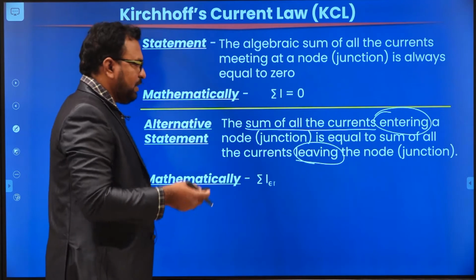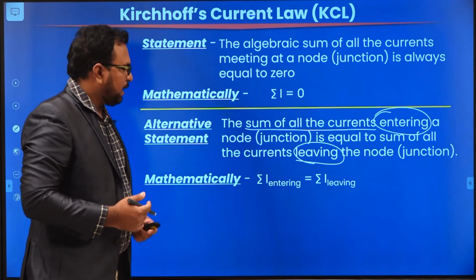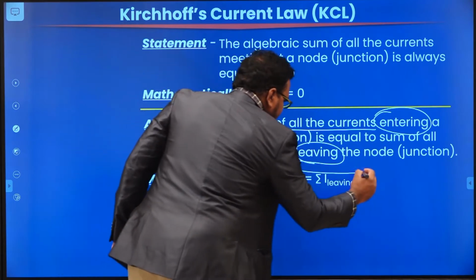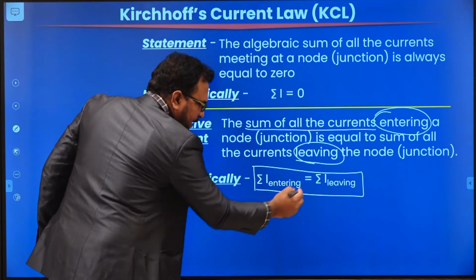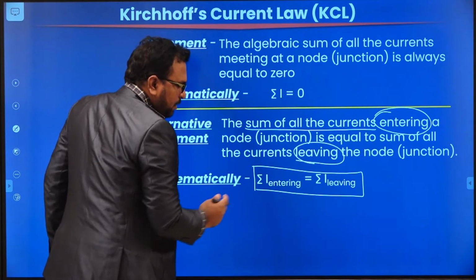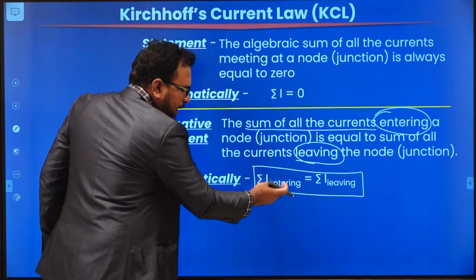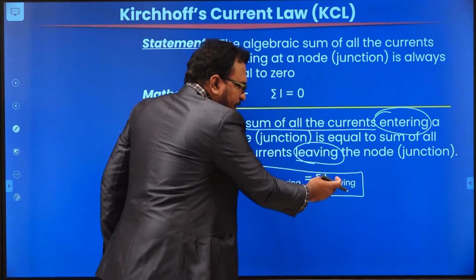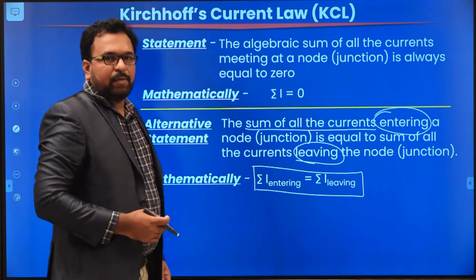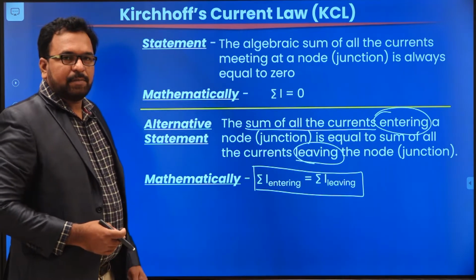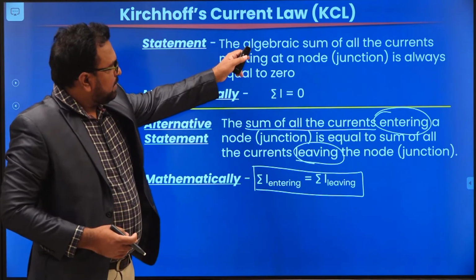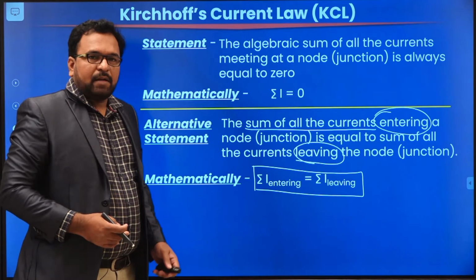This statement can be expressed mathematically as sigma I entering equals sigma I leaving. Sigma is summation, so all the currents that are entering will be added together. Similarly, all the currents that are leaving should be added together. The two must be equal. That is the alternative way of defining the statement. Now, what is the difference between these two? Algebra is considered in the first; in the second there is no algebra term considered.